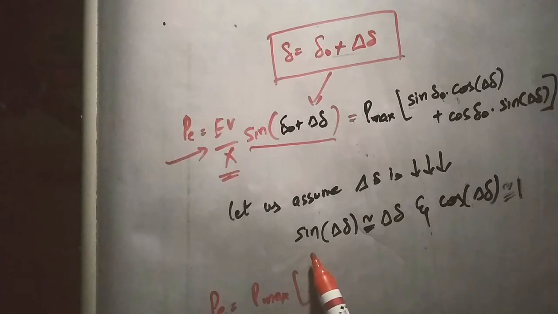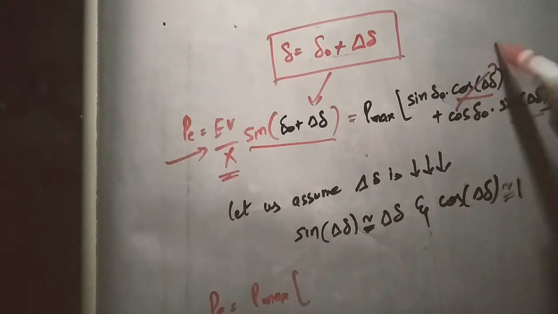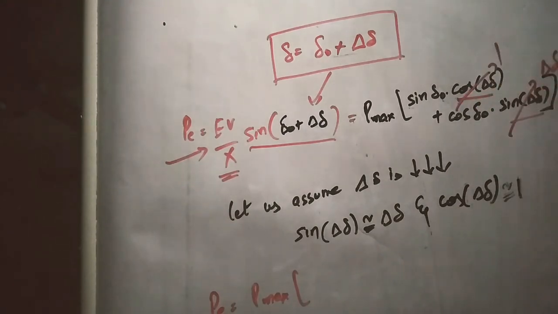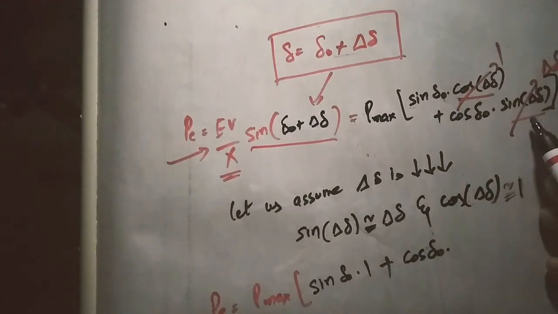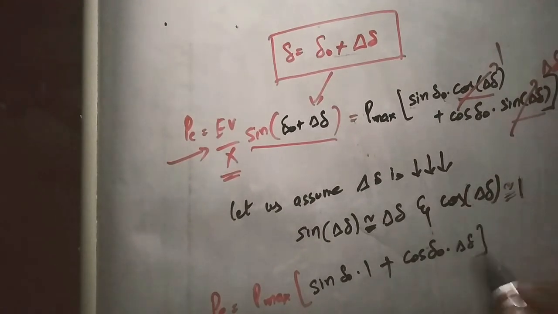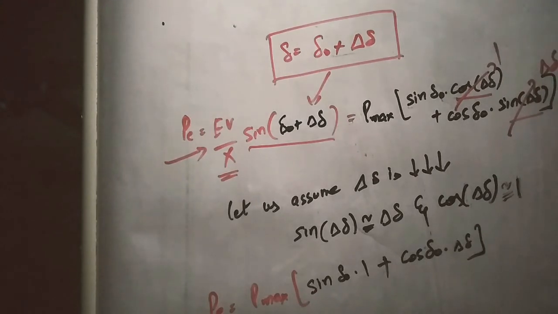So P is equal to Pmax into sin delta naught into 1, since cos incremental delta has become 1, plus the next term, cos delta naught into, in the place of sin incremental delta, just put incremental delta. I think we are clear.